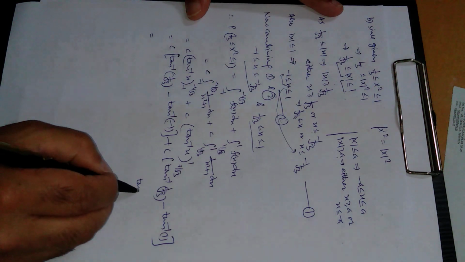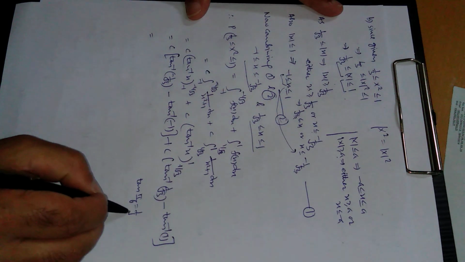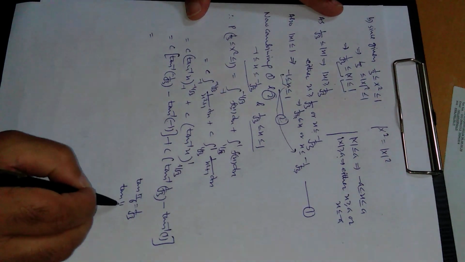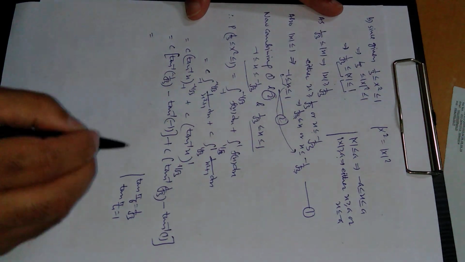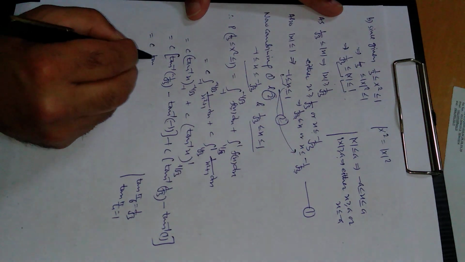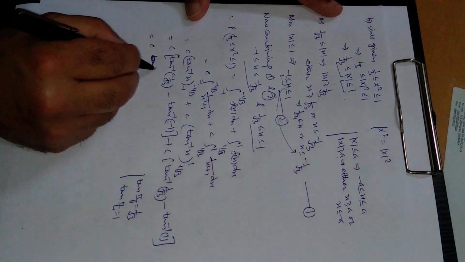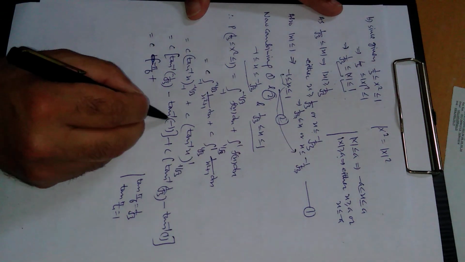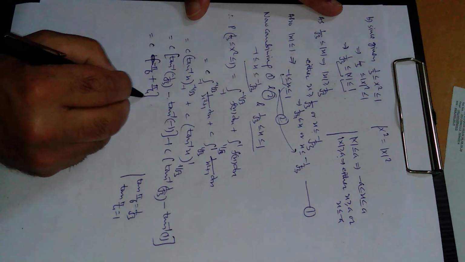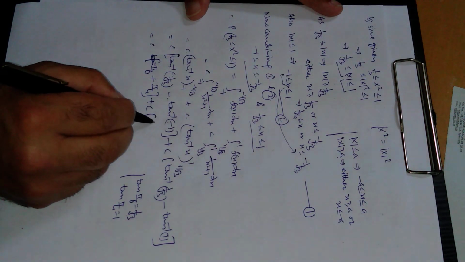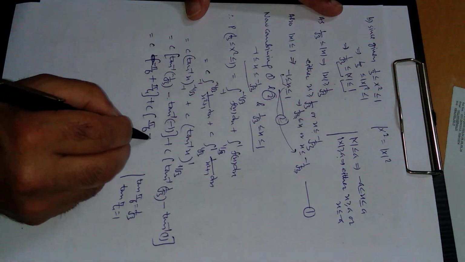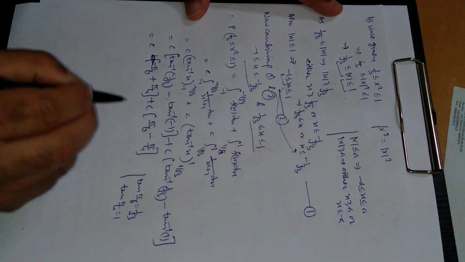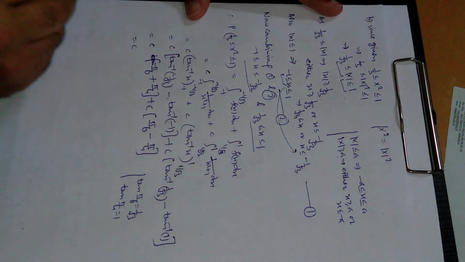Now we know tangent of pi by 6 is 1 upon square root of 3 and tangent of pi by 4 is 1. Using these two results, this will be minus pi by 6 and this will be plus pi by 4. Similarly, this is pi by 6 and this is minus pi by 4. In this way, c is common.